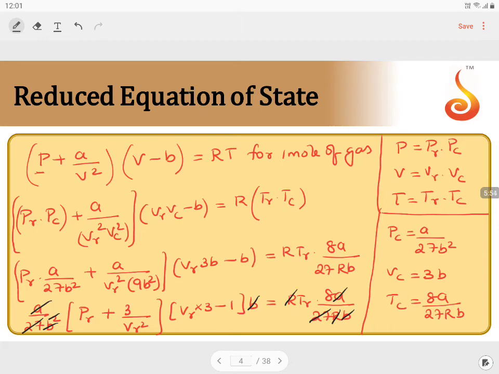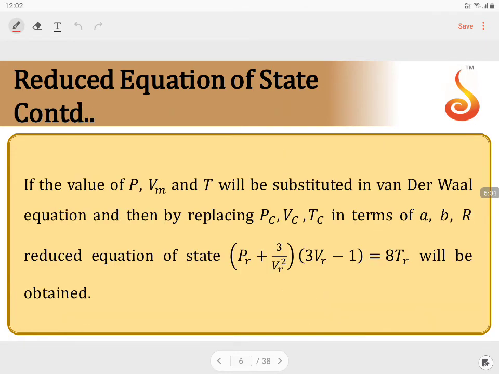If you just see the terms left out, the equation will be given as (PR plus 3 by VR square) into (3VR minus 1) is equal to 8TR. This is the equation which is called the reduced equation of state.